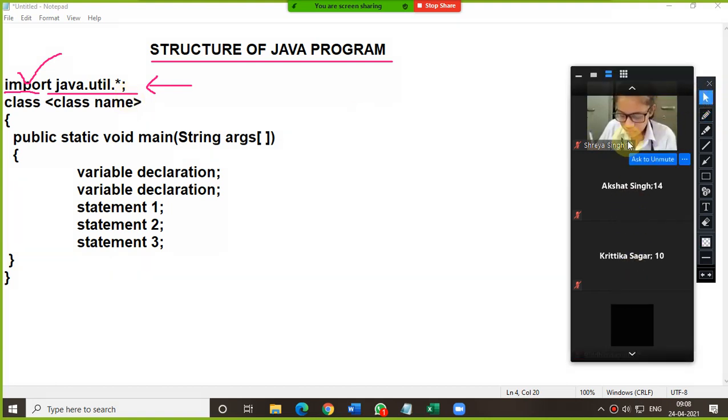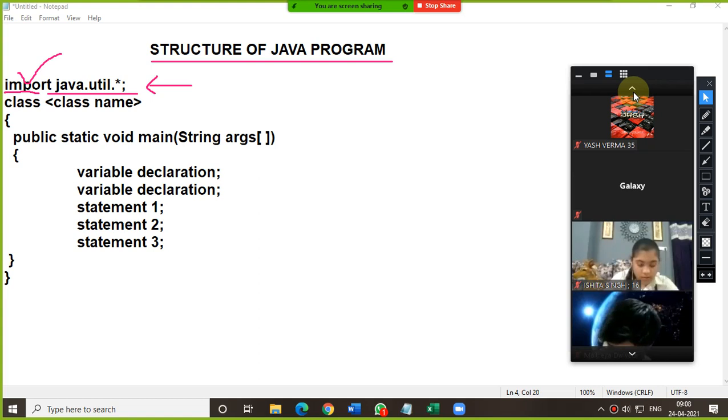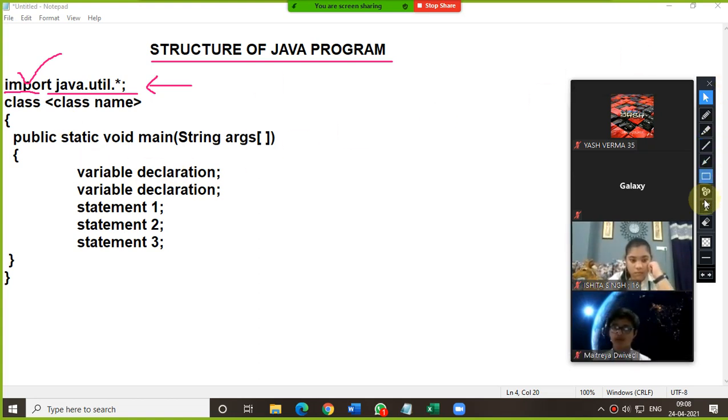Yes. And now one more thing. In class 9, we take input from the keyboard in each and every program. So that means this import Java line is very important. Is that clear?